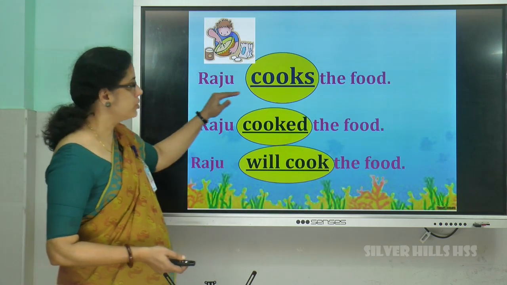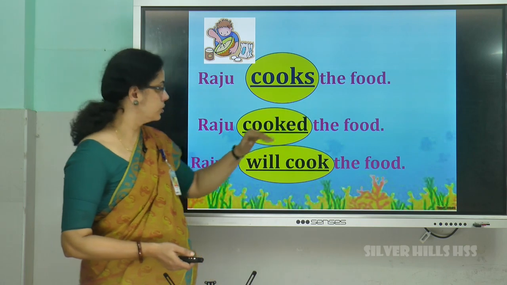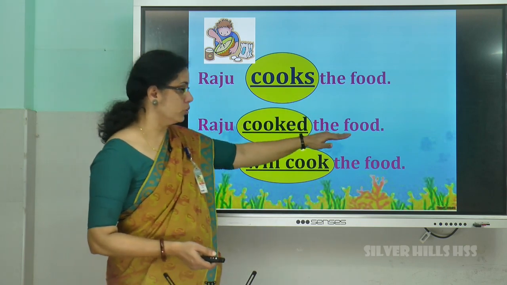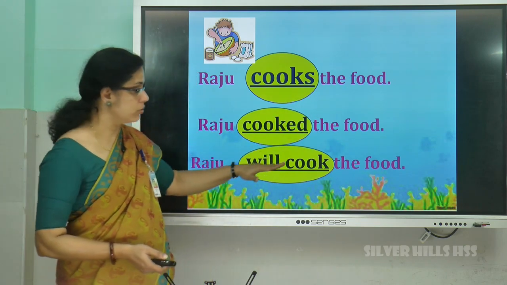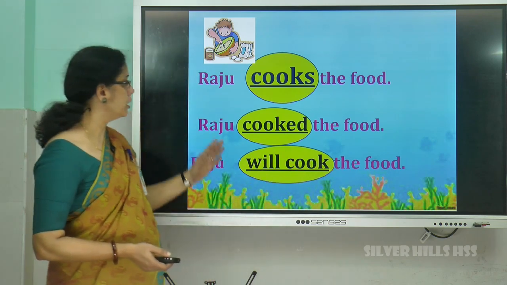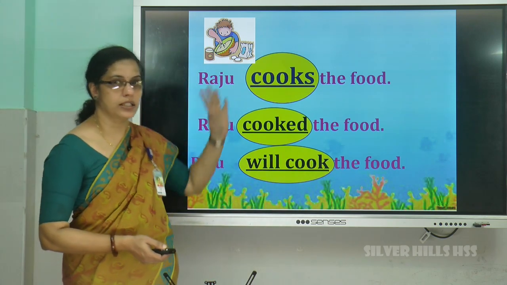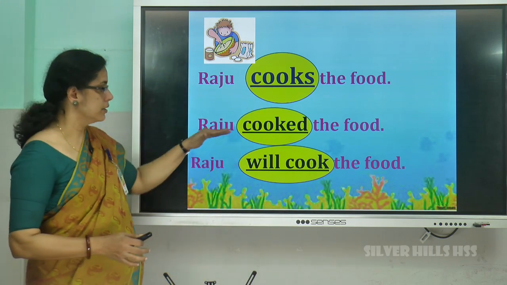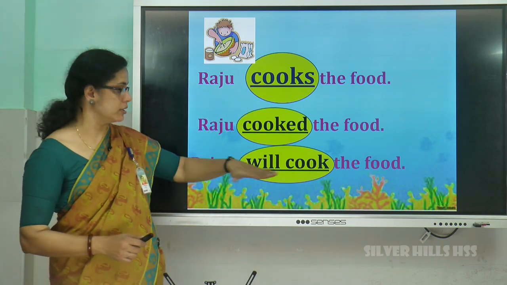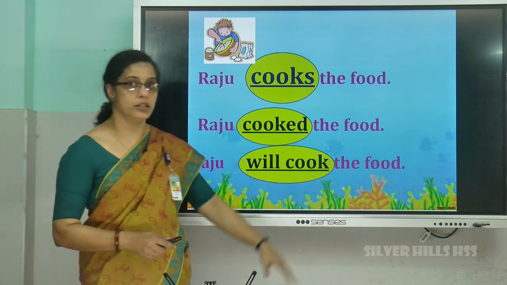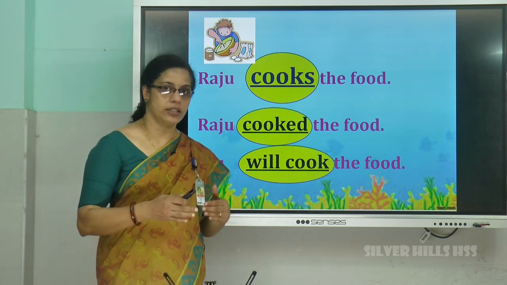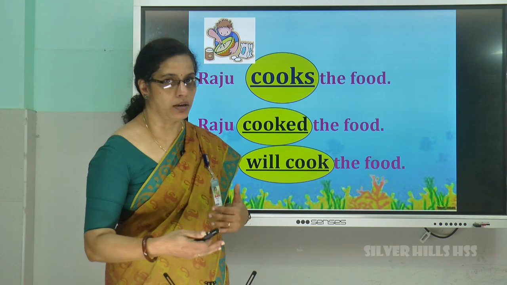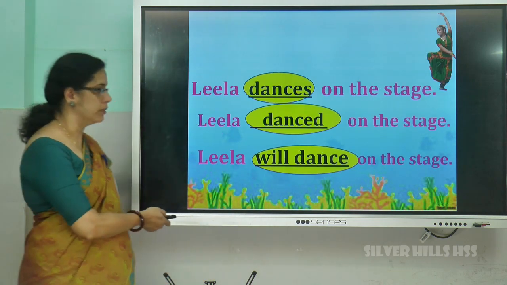Now, Raju cooks the food. Raju cooked the food. Raju will cook the food. Here Raju cooks, that is something which he does every day. That is present tense. Cooked, past tense. Will cook, that is future tense. For future tense we just add the word will to the base form of the verb.